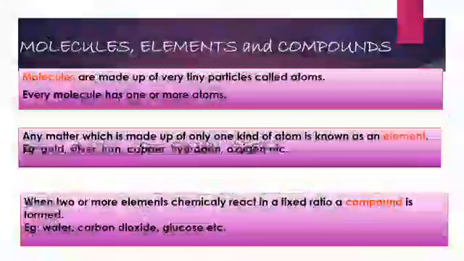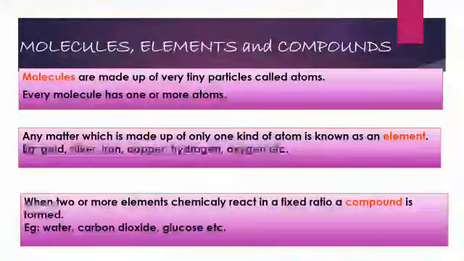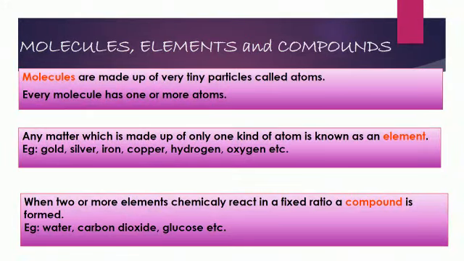This slide shows the comparison between molecules, elements and compounds. Molecules are made up of very tiny particles called atoms. Every molecule has 1 or more atoms. Any matter which is made up of only one kind of atom is known as an element. Example, gold, silver, iron, copper, hydrogen, oxygen, etc. When 2 or more elements chemically react in a fixed ratio, a compound is formed. Example, water, carbon dioxide, glucose, etc.